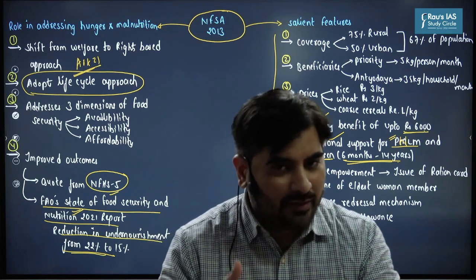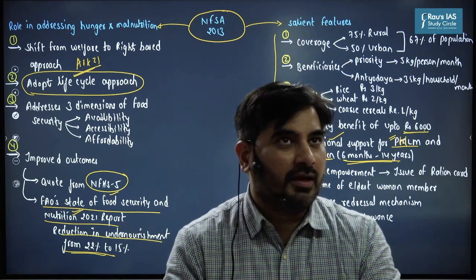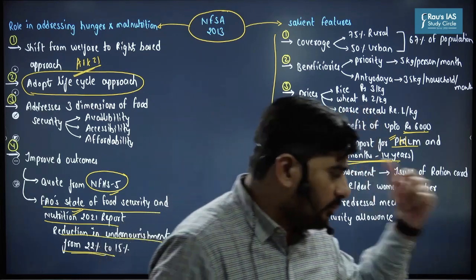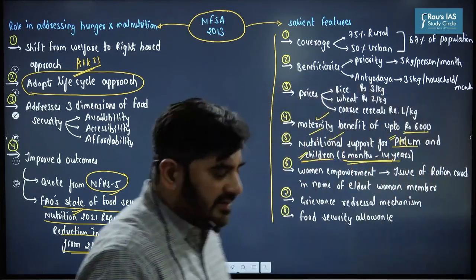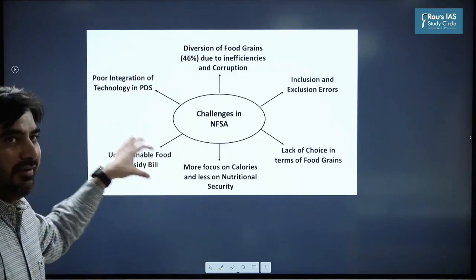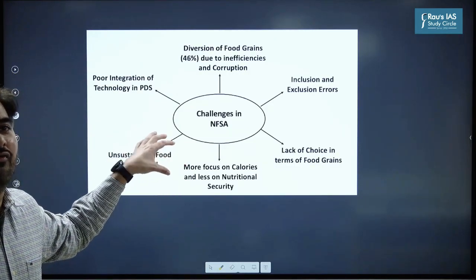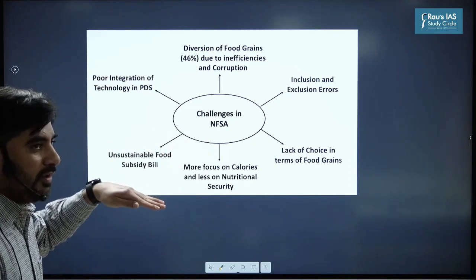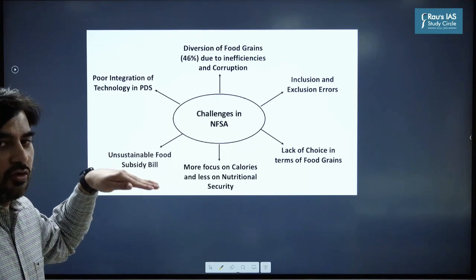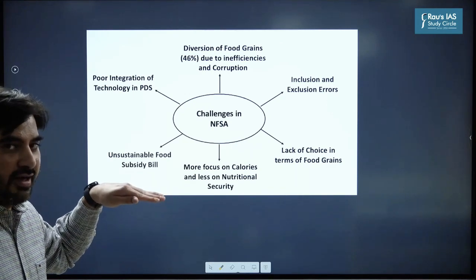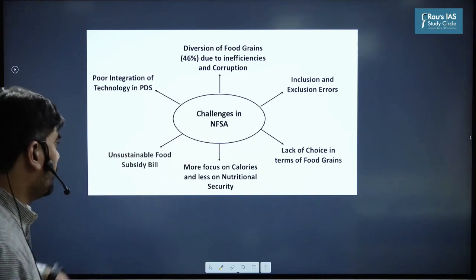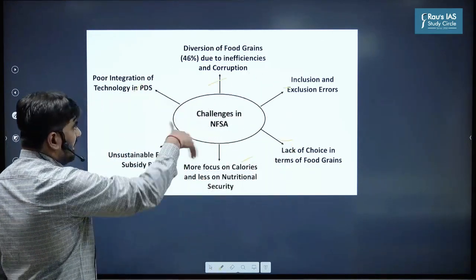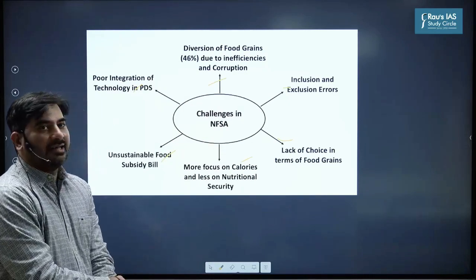But is it required to write all of these in the answers? Not required. But in order to enrich your answer, once you write about the benefits, what you could do here is incorporate that even today we are having these challenges in the form of a flowchart. So once you have written the benefits, you could have just added that even today, India's ranking on the Global Hunger Index, Global Food Security Index continues to remain poor due to, and then these points, that these are still the challenges as far as the National Food Security Act is concerned.